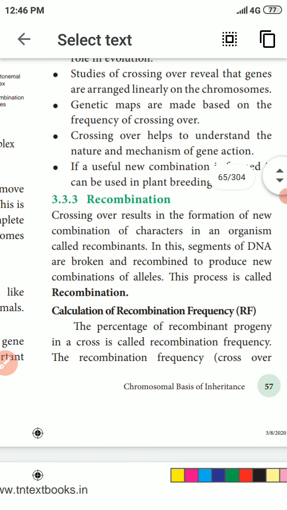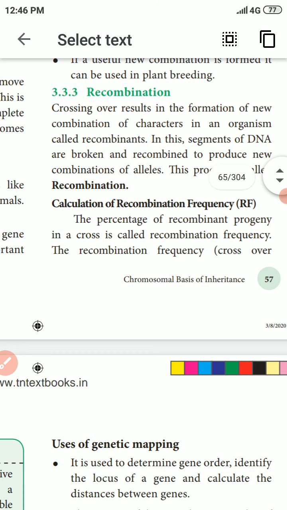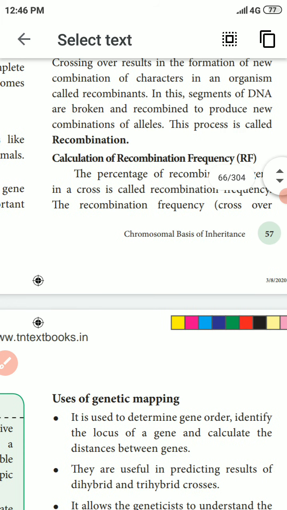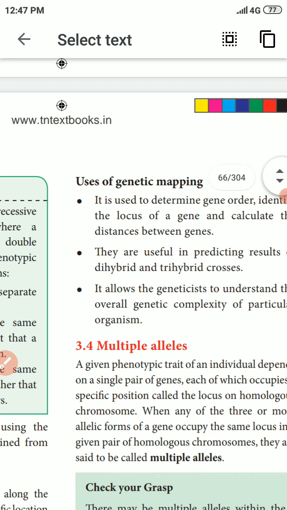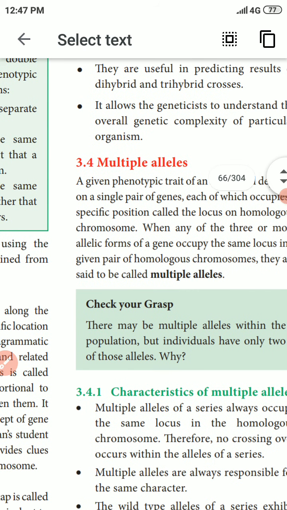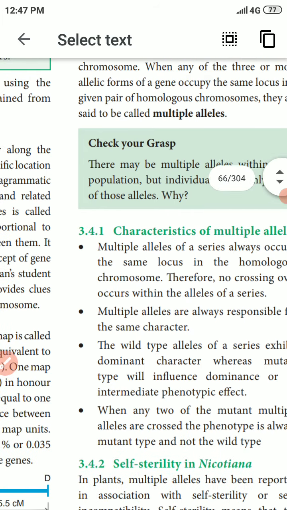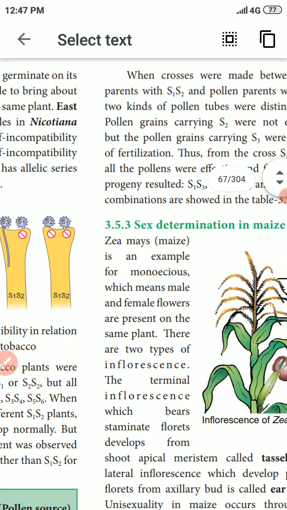In the next class, we will hear about recombinations. What are recombinations? Next class we will cover recombinations and the genetic map, then genetic distance and multiple alleles, then sex determination in plants, then mutations. Mutations are sudden changes; we will cover the types of mutation and chromosomal mutations. Okay, next class. Thank you.